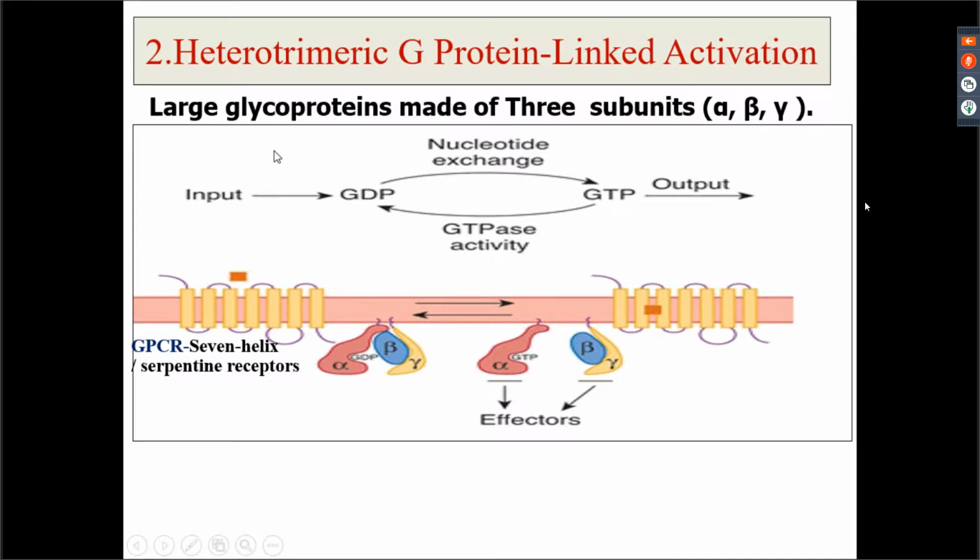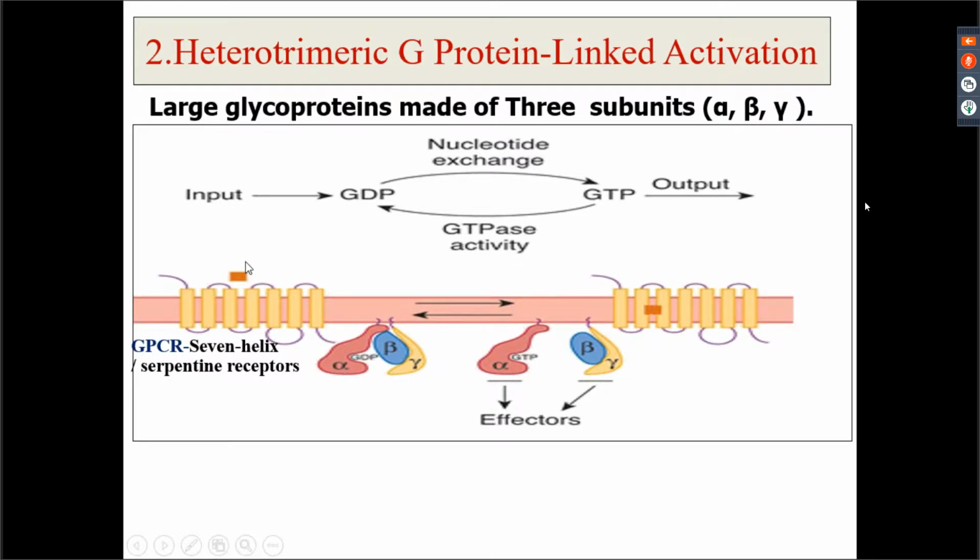The chemical messengers which will be acting through G proteins have a receptor which is present on the plasma membrane, the G protein coupled receptor. G protein coupled receptors cross the membrane 7 times, hence they are known as serpentine receptors or 7 helix receptors, right? So the G protein coupled receptor, which crosses the plasma membrane 7 times, is called a 7 helix or serpentine receptor.